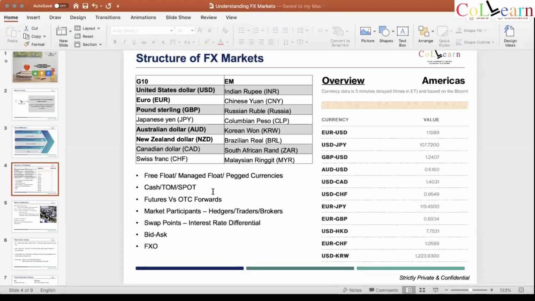Everything is quoted against dollar, so it has to settle on T+2. No, it's a tricky one. Unless you are in the market, you would not know that. It's CAD, Canadian dollar, no, not Aussie. It's only the Canadian currency which settles on T+1. So USD CAD, it's called. It doesn't change much. It's just for you to know. It's a fun fact.